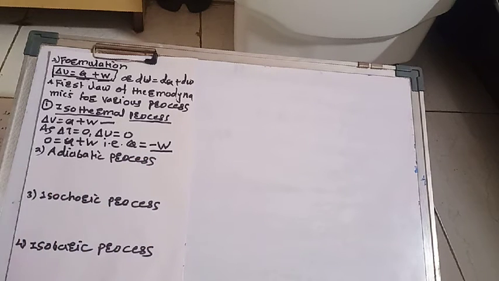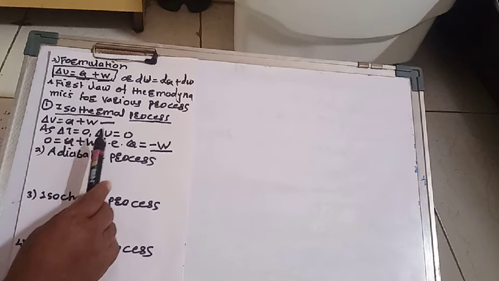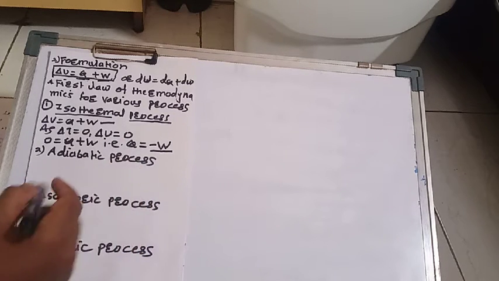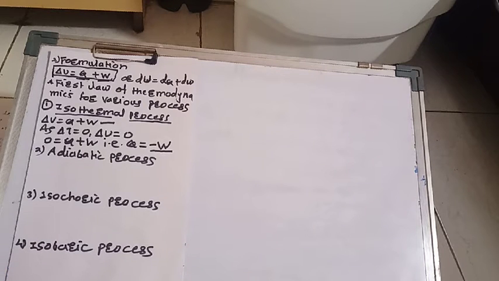So as internal energy is 0, this heat absorbed by the system is utilized to perform the work.